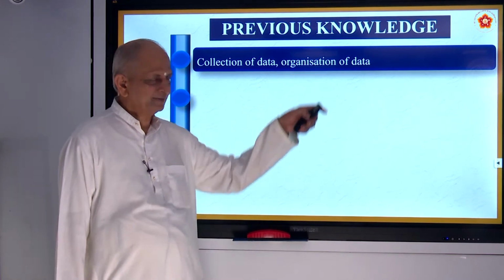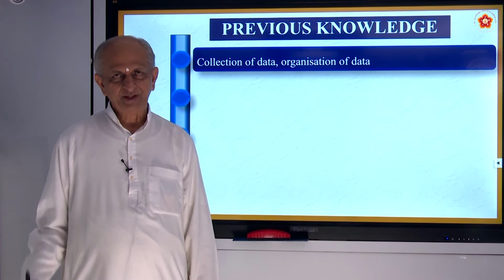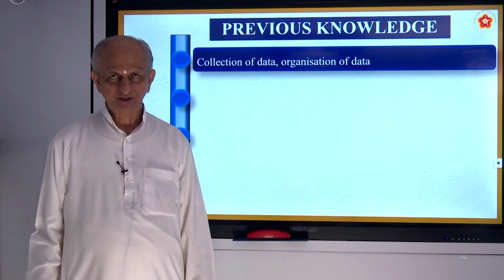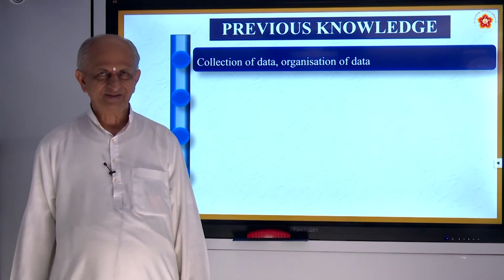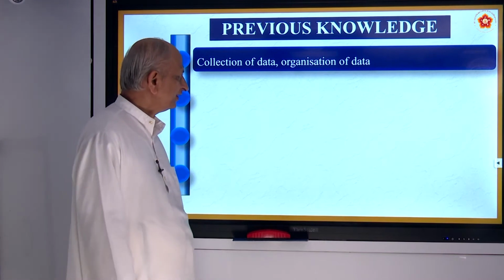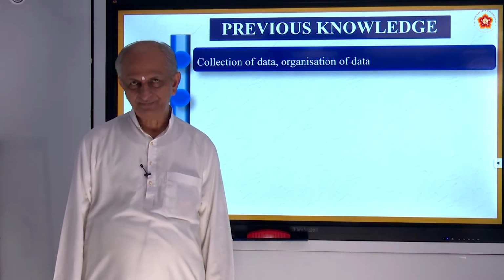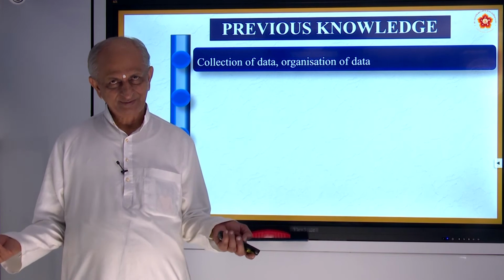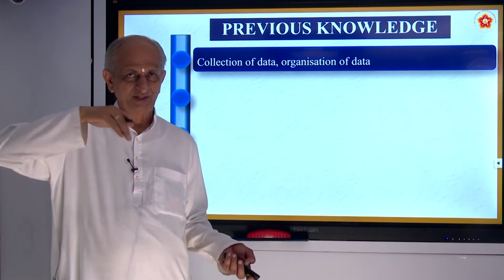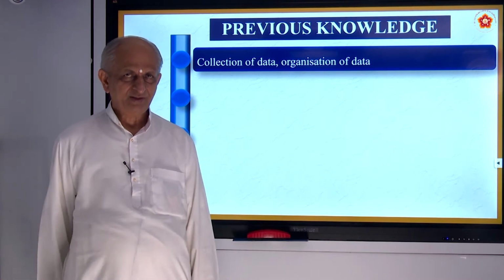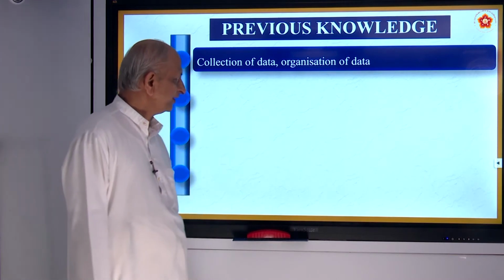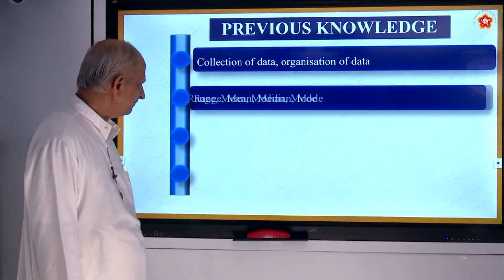Organization of data means, suppose in cricket, they have batting average, bowling average. So one aspect you take and take the average and all. So that is called organization of data. If you take the results, last year what is the result, in the previous year what is the result, how the result changed, is it improving or is it decreasing, like that. So that is what is called organization of data.